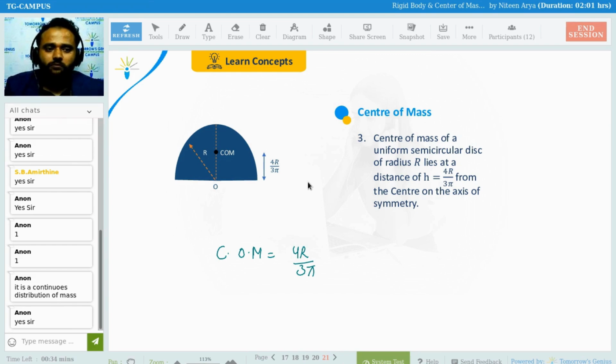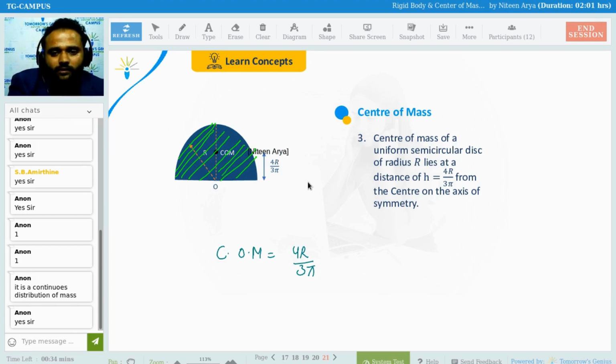The same thing you need to do, but here the mass density is going to be related to area. It is a disc, so what is the meaning of disc? This mass is also there, this is covered fully.